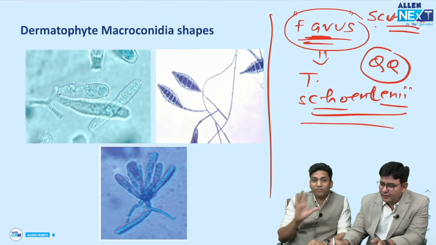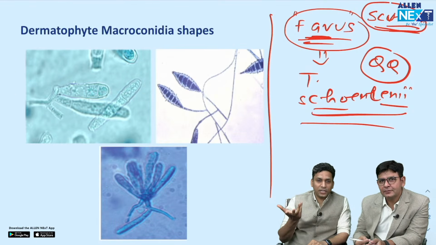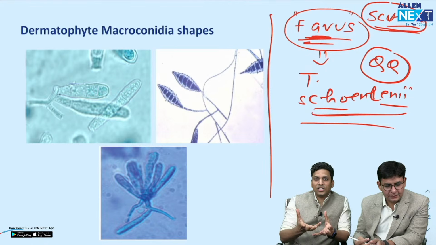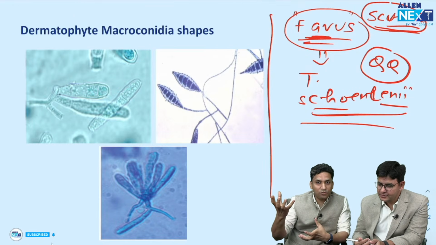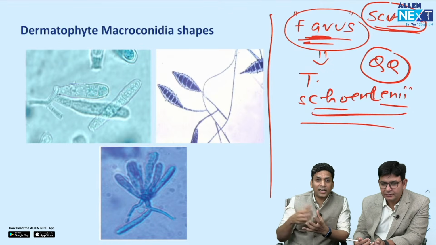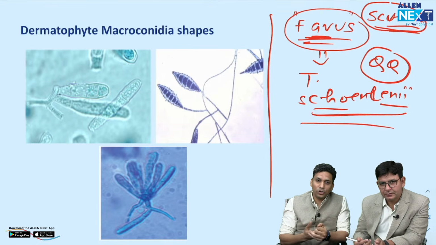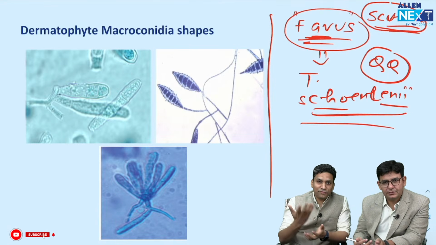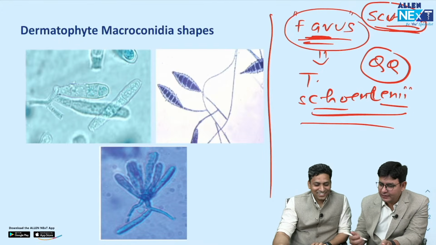Now remember that this is not very common, but it is very commonly seen in residents of Kashmir. So if a question comes in your exam saying that a Kashmiri individual presents with crusting over the scalp which is very thick and foul smelling, then you should think of favus. And the most common organism, as sir told you, is schoenleinii. So which shoes, sir? Favorite shoes. Okay. So favus is caused by Trichophyton schoenleinii.